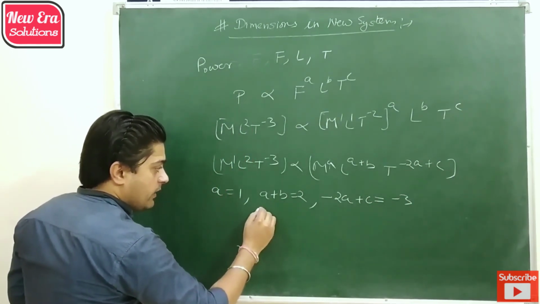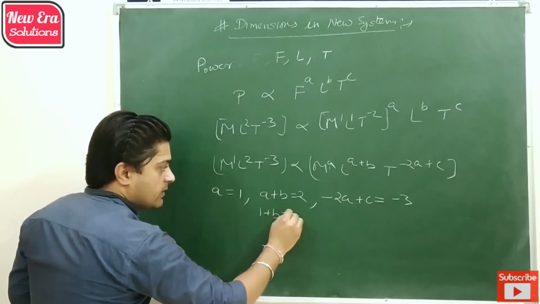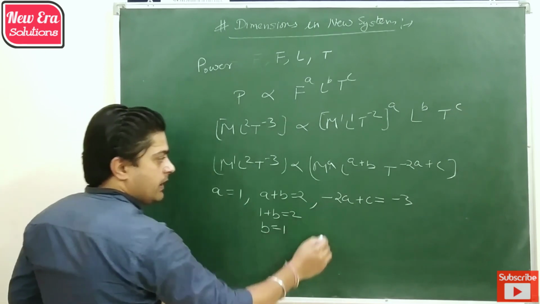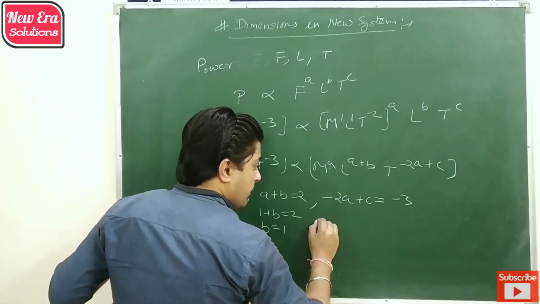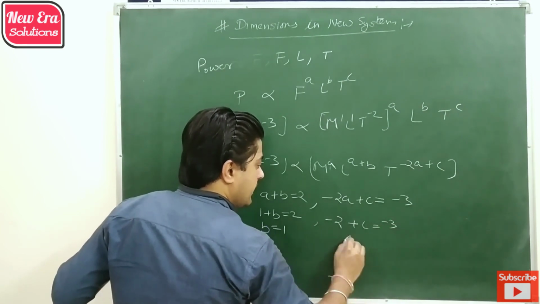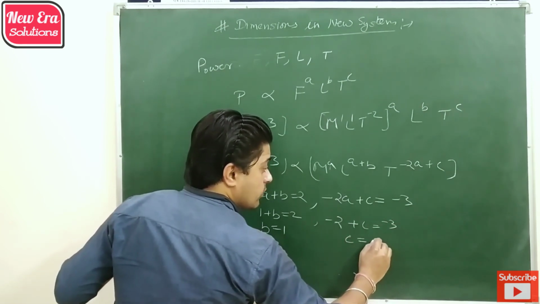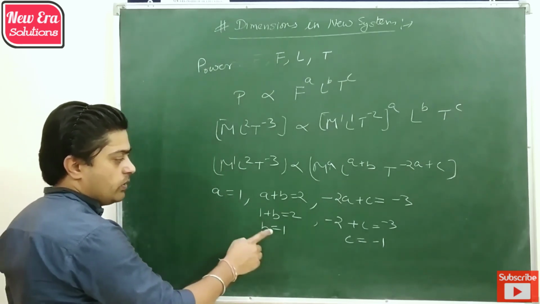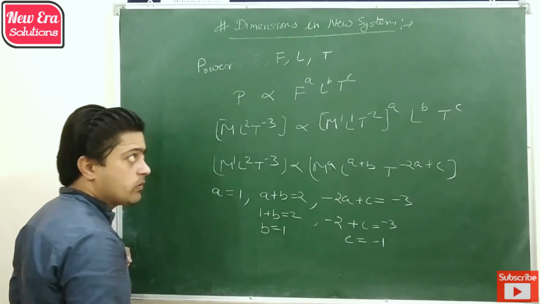So by putting the value of a, 1 plus b is equal to 2 and b is equal to 1. Then by putting the value of a, minus 2 plus c is equal to minus 3 and c is equal to minus 1. So we get a is equal to 1, b is equal to 1 and c is equal to minus 1.